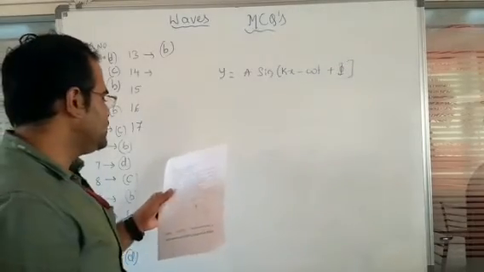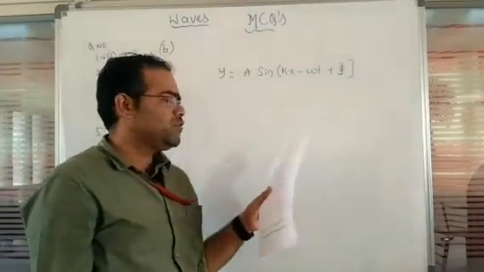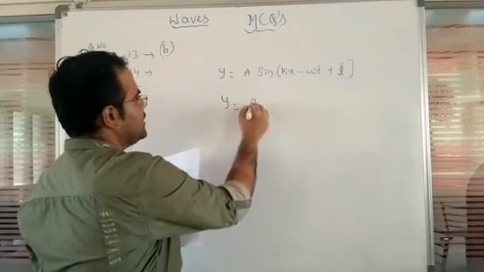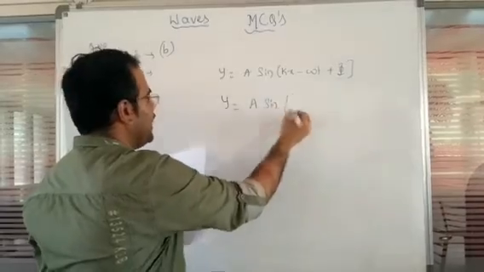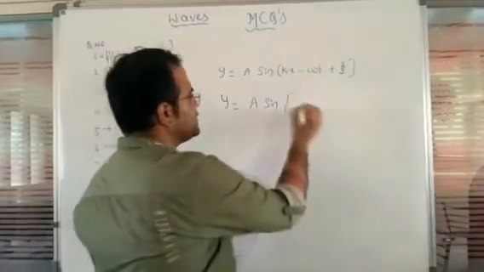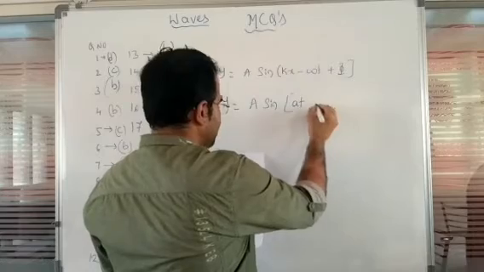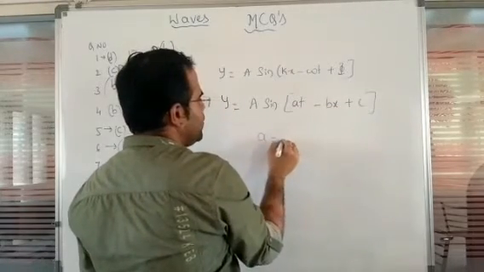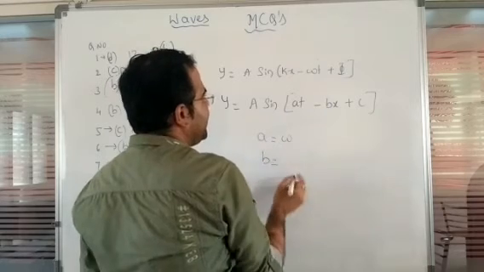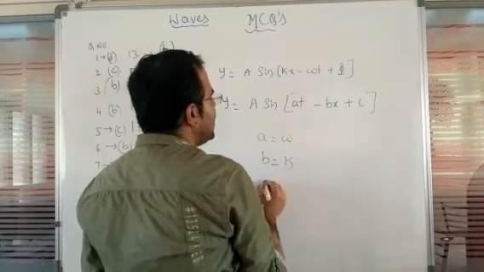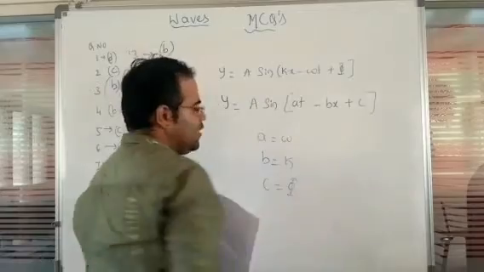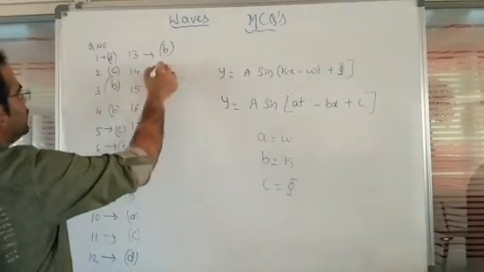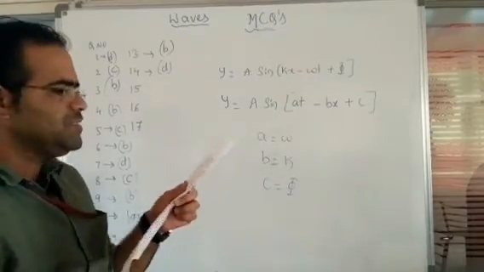So when we observe the options, the fourth one is the right one. Because in the fourth option, y is equal to a sine of, instead of kx, it is given as at minus bx plus c. Here a is going to represent omega, b is going to represent the k value, and c is going to represent the phase difference. So that is the reason the fourth option is the right one. So for question number 14, the option is the fourth one.